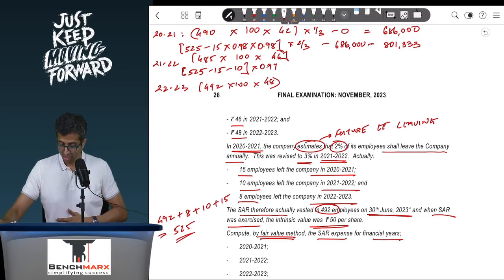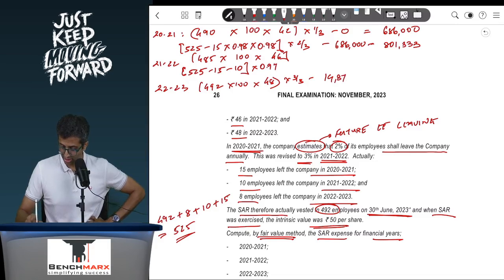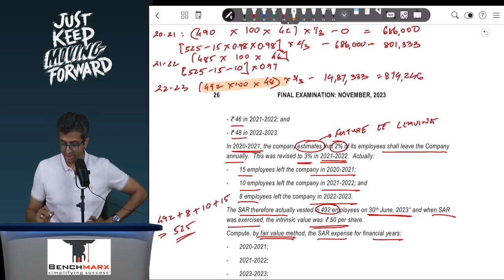So this is 49,200, 492 into 100 into, let us say, 48 into, let us say, 3 by 3. So this is into 3 by 3 less earlier recorded, 14 lakh, I think 87,333, minus 1487,333, and hence it is around 8,74,246. At this point your liability appears at this number.